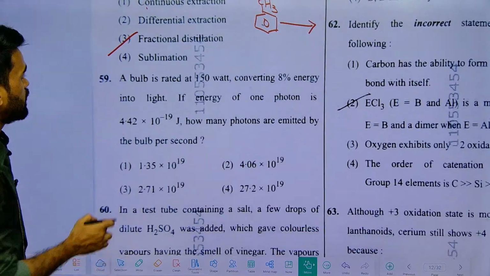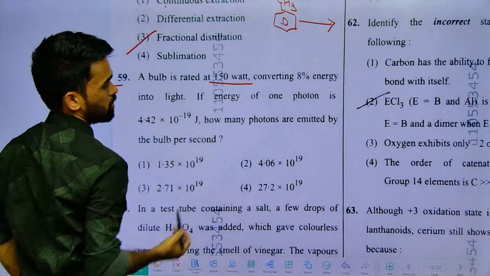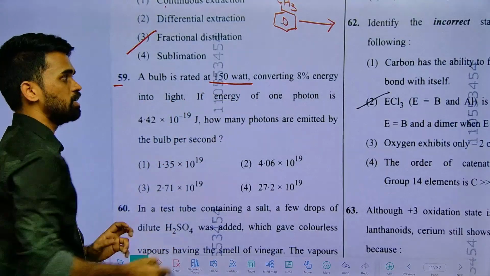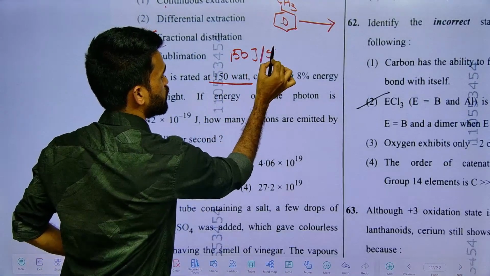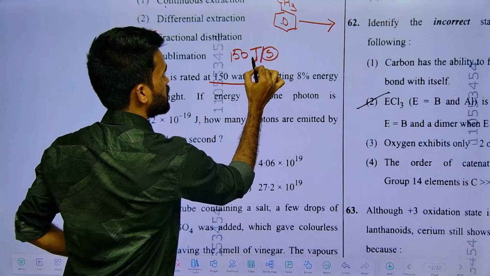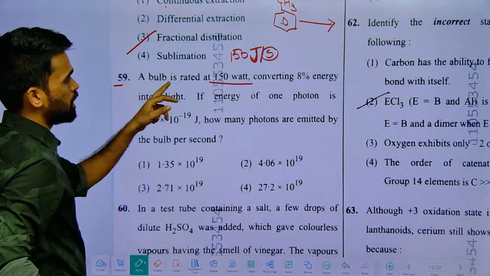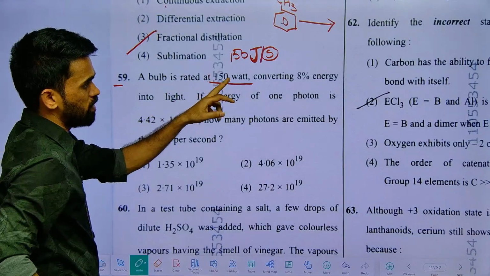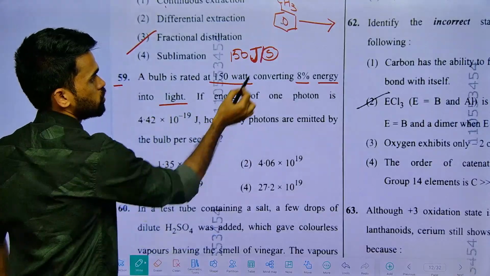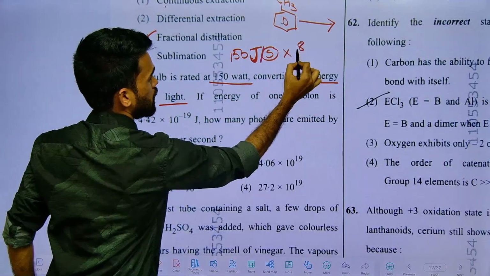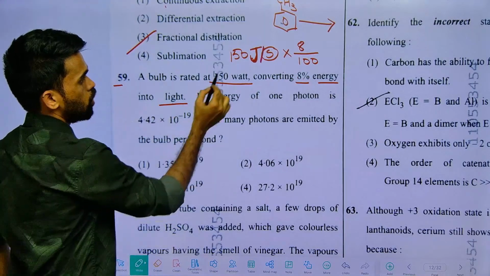The next, 59th question, if you observe, a bulb is rated as 150 watt. So what do we mean by 150 watt? 150 watt means joule per second. So for 1 second, 150 joules of energy. Now this bulb is rated as 150 watt, converting 8% of its energy into light. So 8% of this energy is converted into light. So how much is 8%?